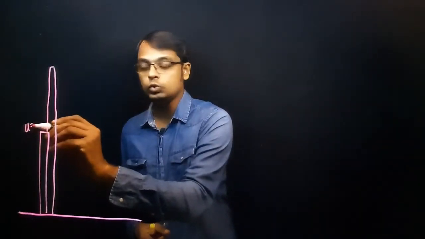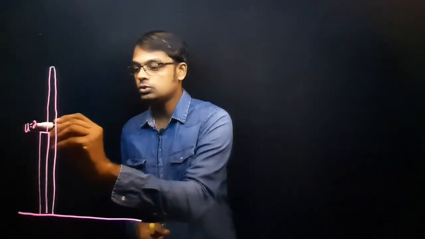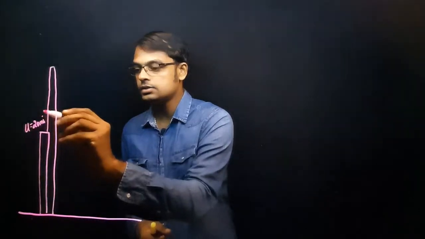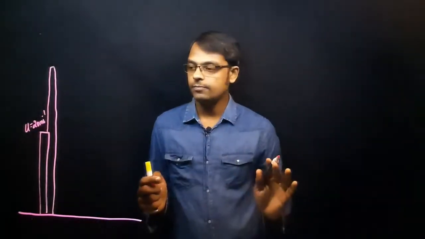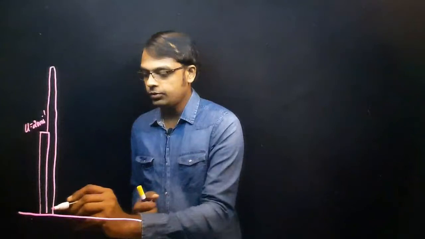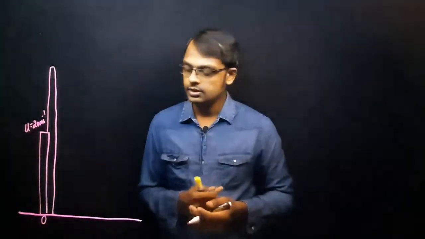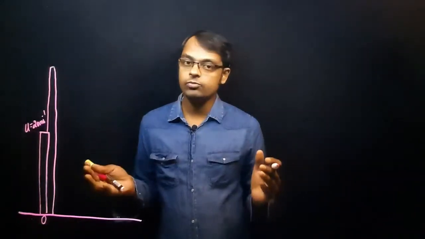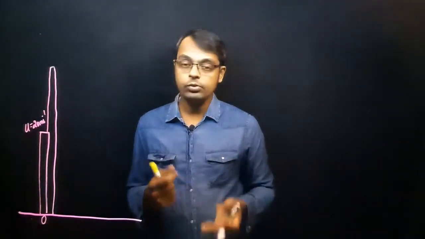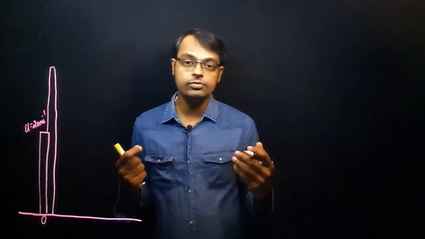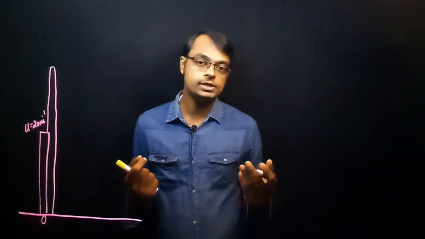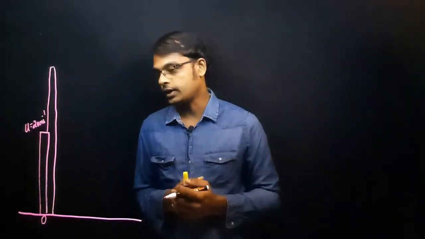I'm writing it as u. u is equal to 20 meter per second. Now, if you take the ground as the origin, all the measurements should be taken from the origin, right? And upward motion we have already taken in the sign convention as positive, and the opposite direction can be taken as negative.